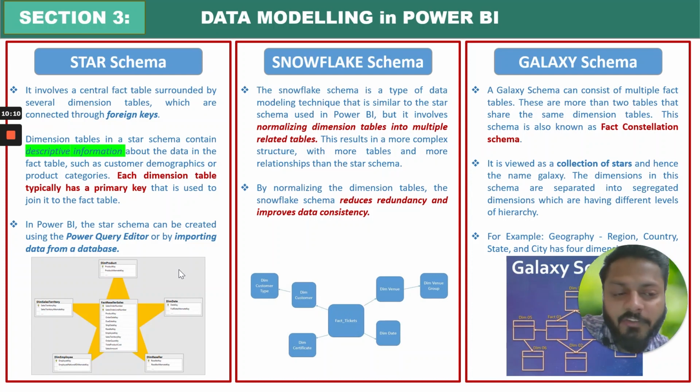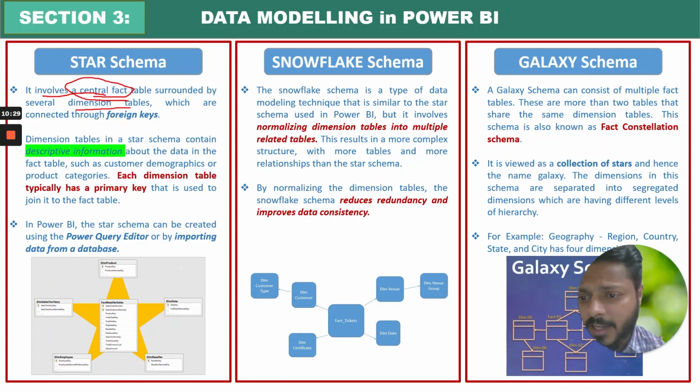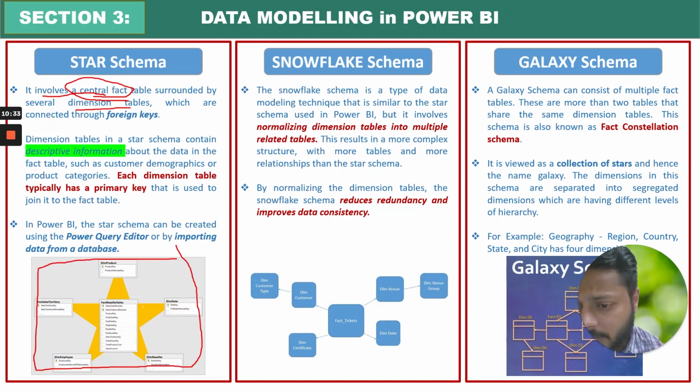So what is the difference between star schema, snowflake schema, and galaxy schema? What is each, and which schema to use when? First of all, I would like to start with star schema. Star schema involves a central fact table surrounded by several dimension tables. As you can see here, this is my fact table, one fact table, as I explained previously.